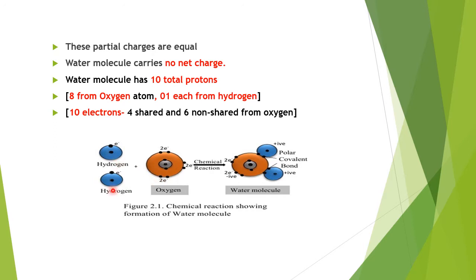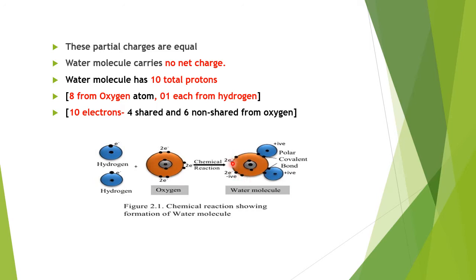There is a combination of 2 hydrogen and oxygen, a chemical reaction, resulting in bonding. There will be covalent bonding, sharing of the electrons between oxygen and this hydrogen, and then one more sharing of the electrons. As a result, this hydrogen side will have a partial positive charge, and there will be a negative charge towards the oxygen side.